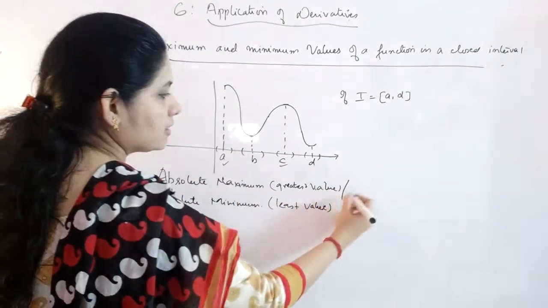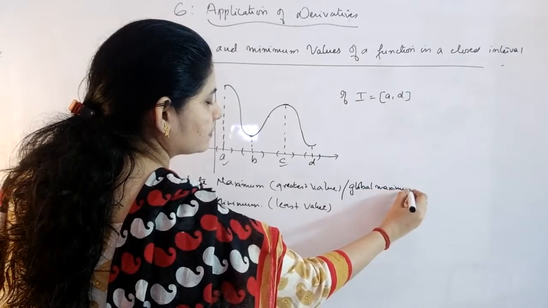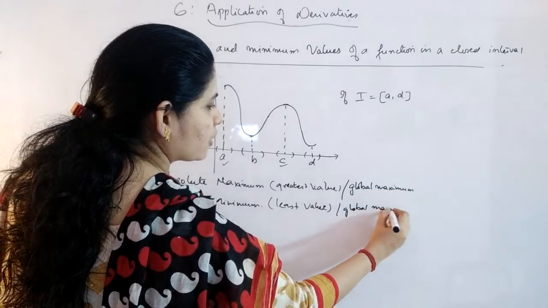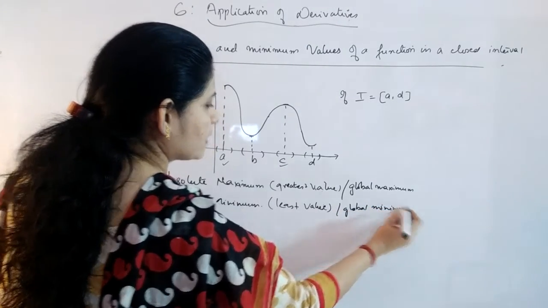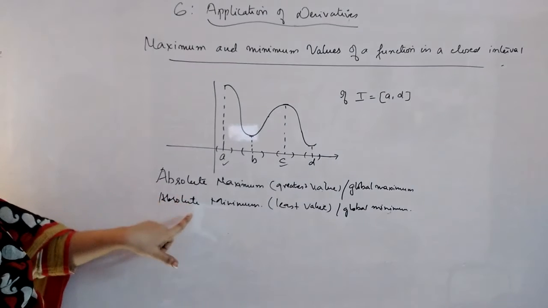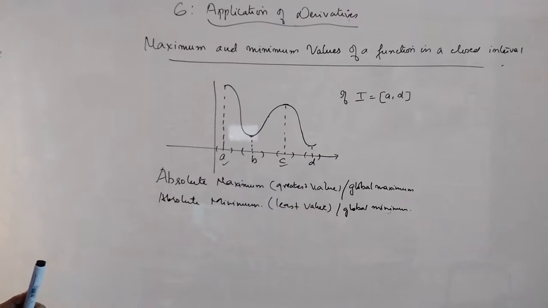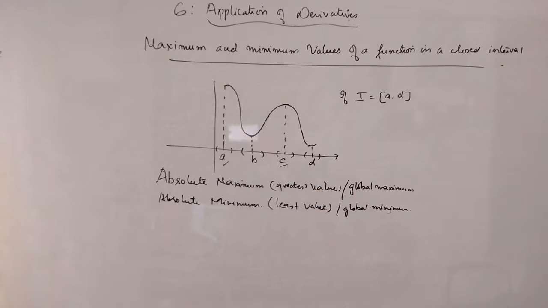One more name is there, just to know: global maximum and global minimum. This is also the name for absolute maximum and absolute minimum. Generally used is absolute maximum and absolute minimum, but you also have to know, if the question asks for greatest and least or global, which is being asked in the question.